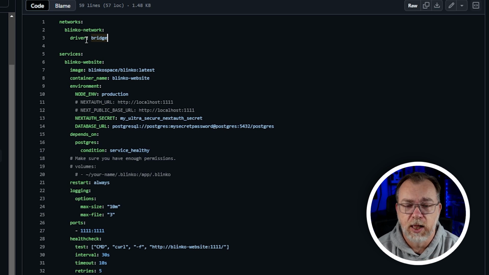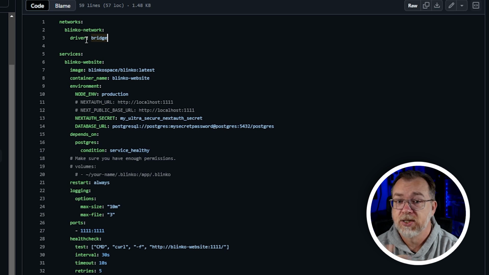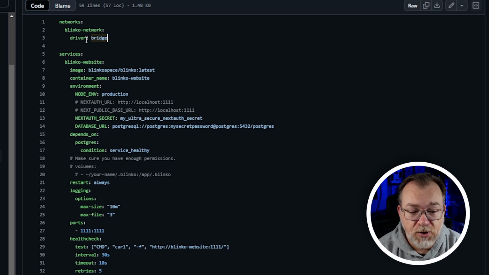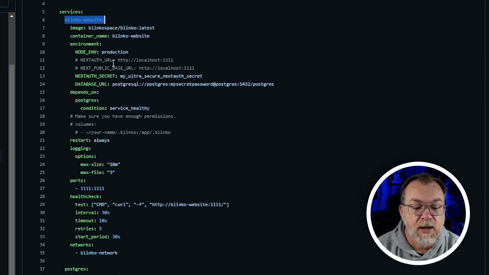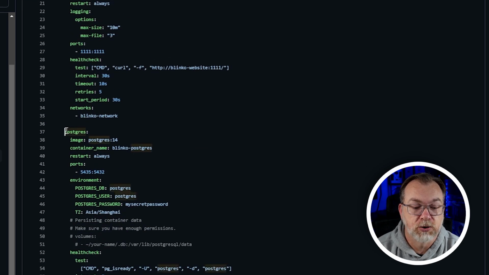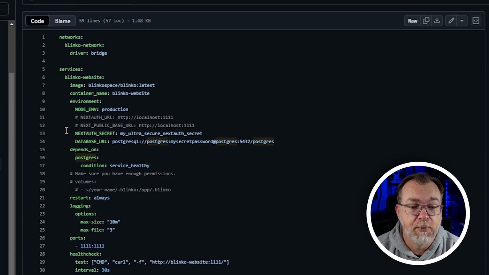Lots of developers are still putting version up at the top of their Docker Compose files. It's not needed anymore. But below that, after networks, we've got services. There are a couple of them. The first service is the Blinko website. That's the front end, the dashboard, the interface. And then a little farther down, we've got a Postgres database for storing the information for your setup.